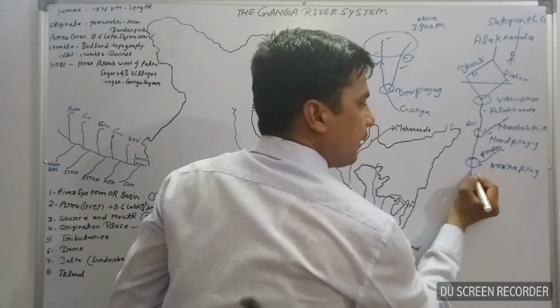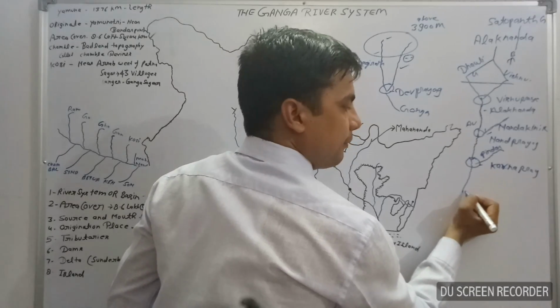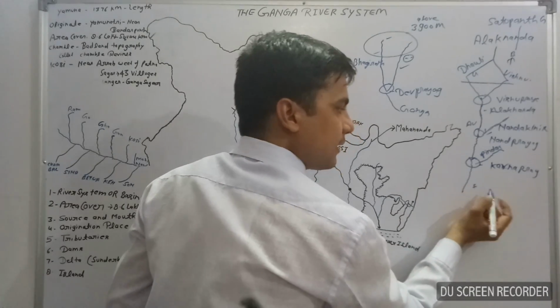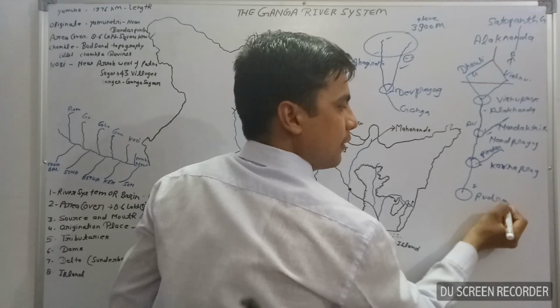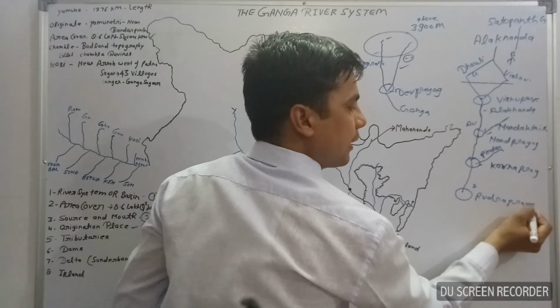Now the Alaknanda river again flows towards the south and some parts southwest direction. Here is a place known as Rudra Prayag.